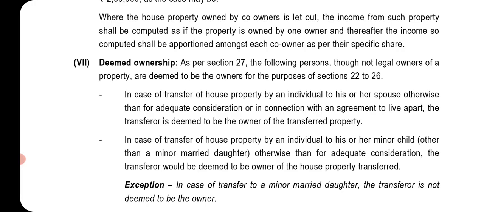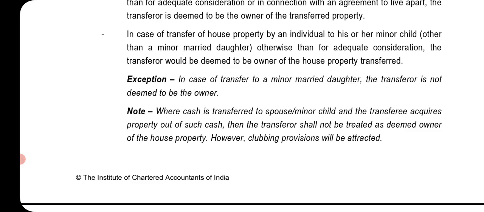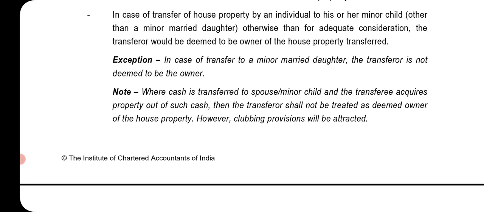In case of transfer of house property by an individual to his or her minor child, other than a minor married daughter, otherwise than for adequate consideration, the transferor would be deemed to be the owner of the house property transferred. Exception: in case of transfer to a minor married daughter, the transferor is not deemed to be the owner. Where cash is transferred to a spouse or minor child and the transferee acquires property out of such cash, then the transferor shall not be treated as deemed owner of the house property. However, clubbing provisions will be attracted.